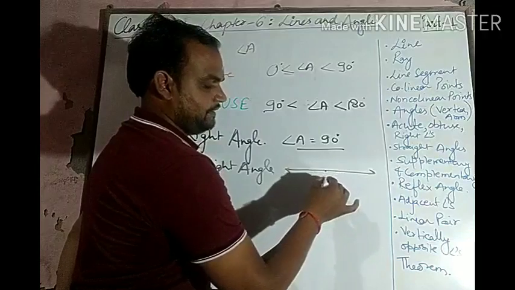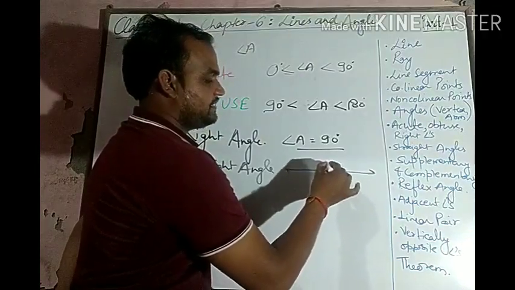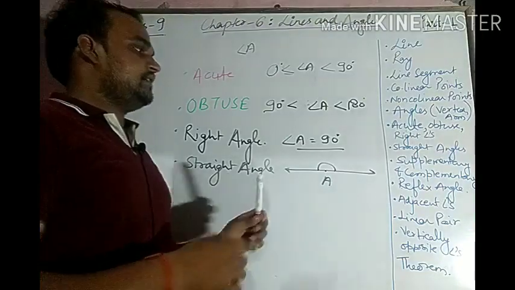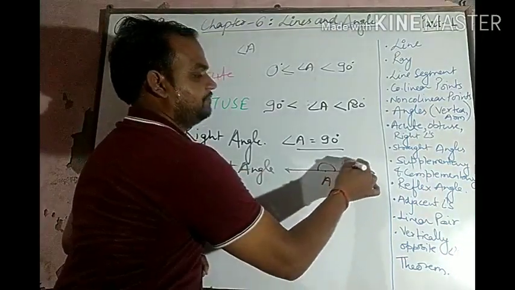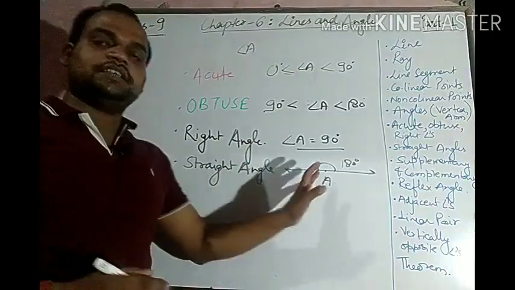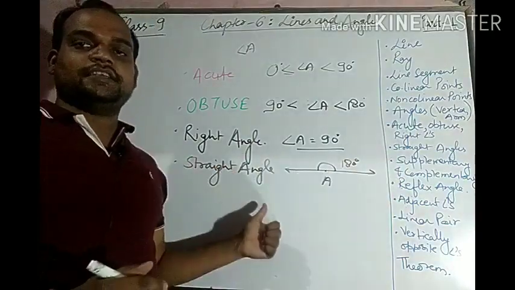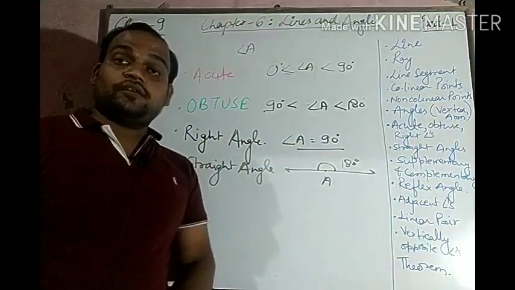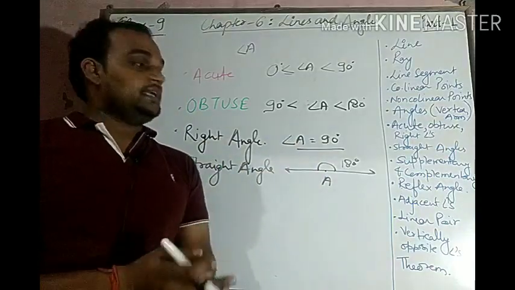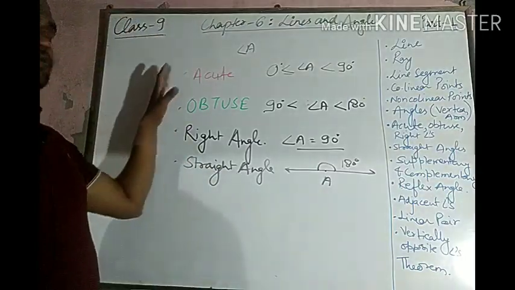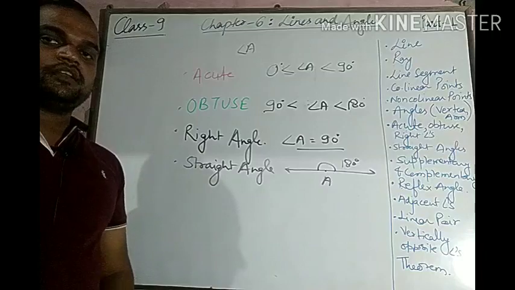If we take point A, then this angle is known as a straight angle, and it measures exactly 180 degrees. If an angle measures 180 degrees, then it is said to be a straight angle. Now, pairs of angles. What are supplementary angles and complementary angles? I think you get this. So take a screenshot of this. Okay.